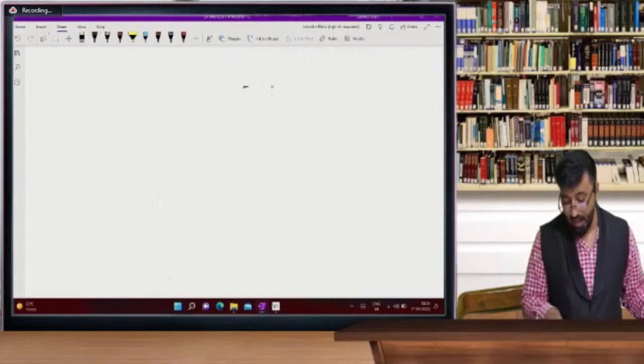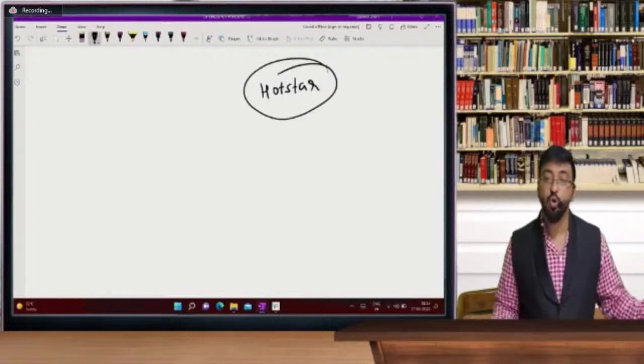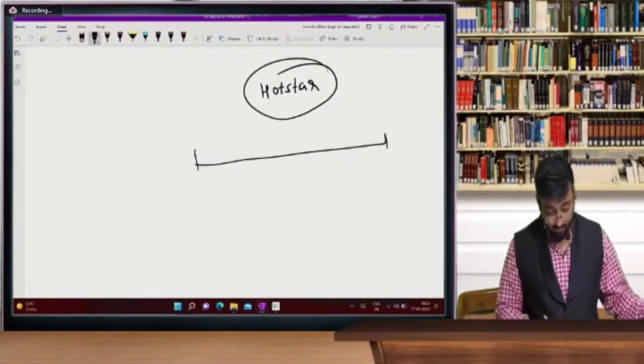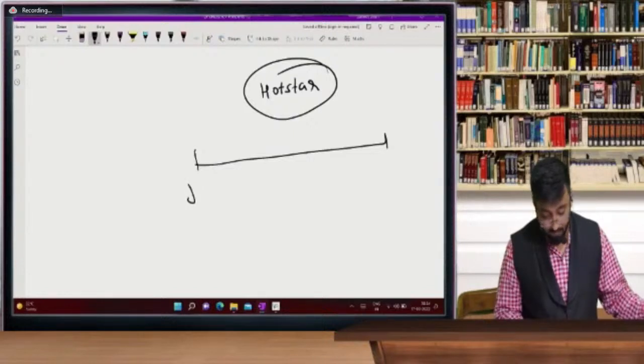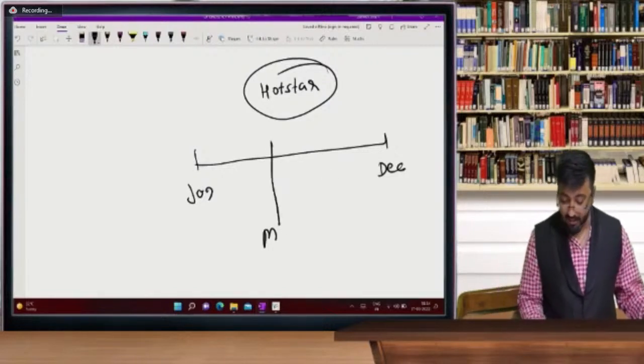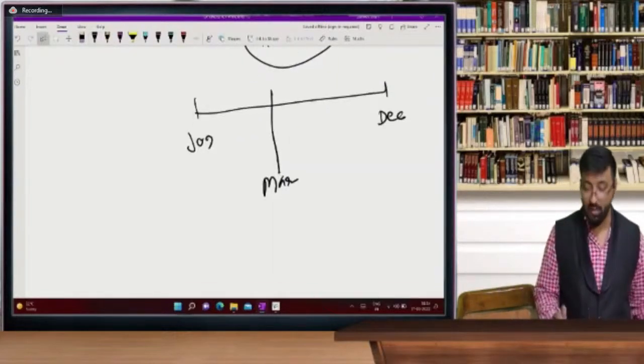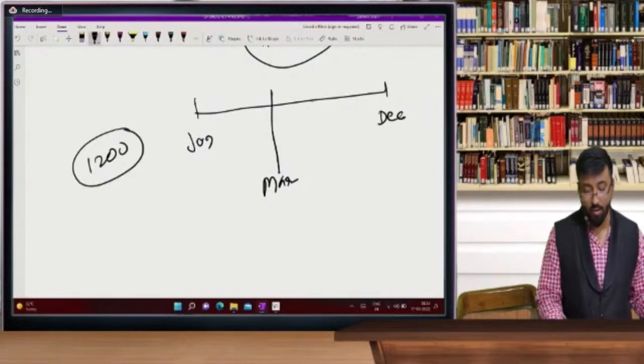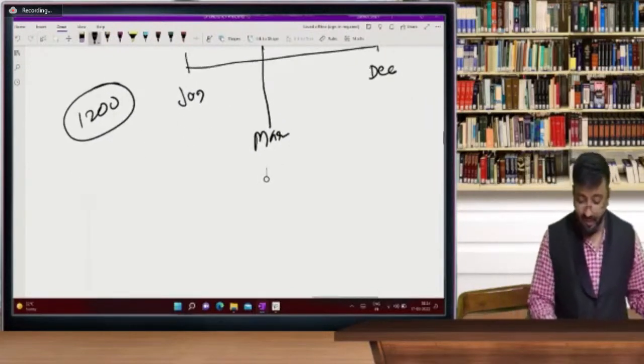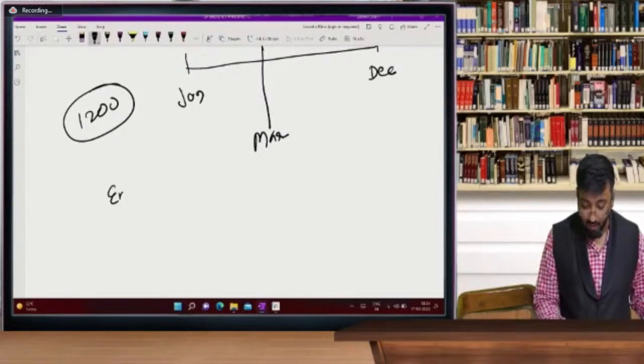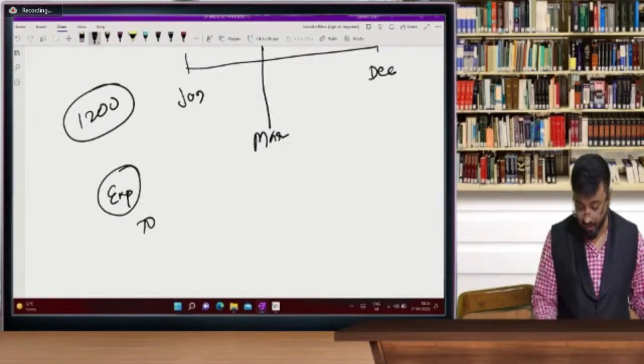Suppose I have my Netflix subscription, or I have Hotstar subscription. So I paid Hotstar subscription. I subscribed it from January to up to December, and year ends on March. Suppose I have given total 1,200 rupees. This is just the example. So what is the entry I passed? Subscription, or I passed entry, whatever the head, subscription account debit to cash 1,200.